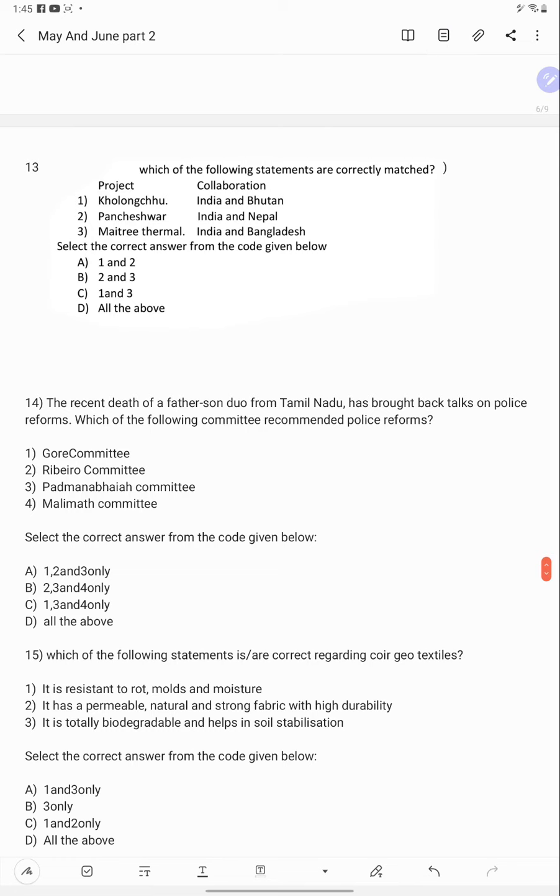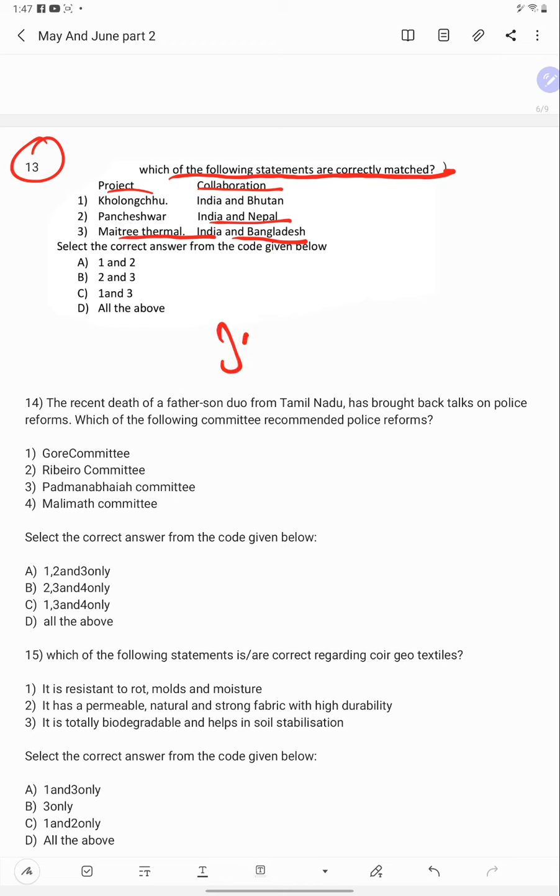Come to the 13th question. Which of the following statements are correctly matched? Project and collaboration: Kolangchu, India and Bhutan; Pancheshwar, India and Nepal; Maitri Thermal, India and Bangladesh. So why this question?